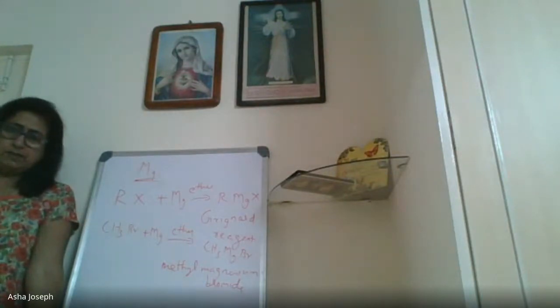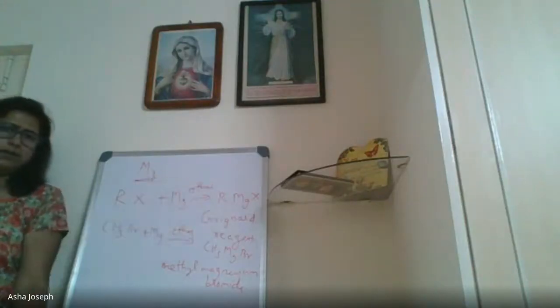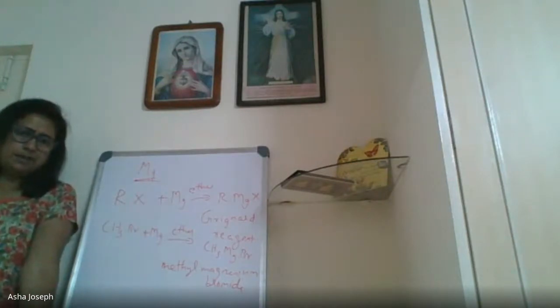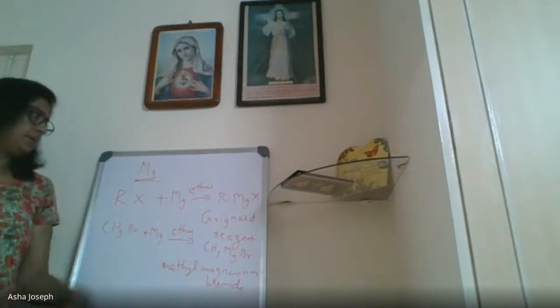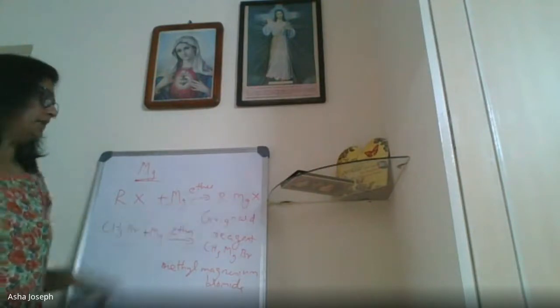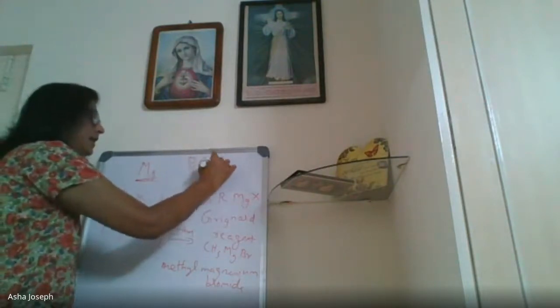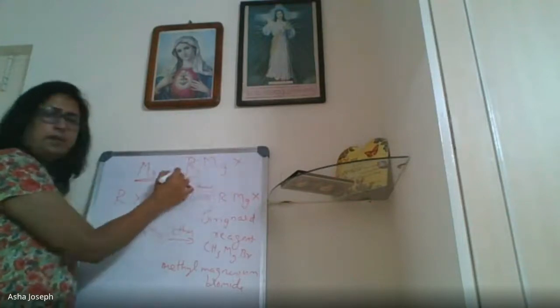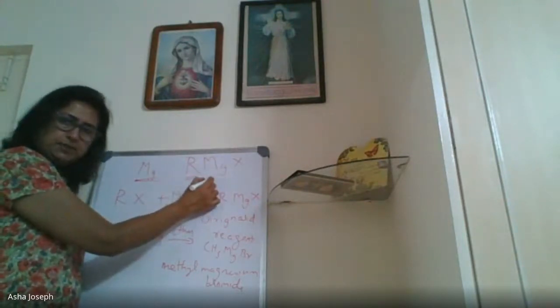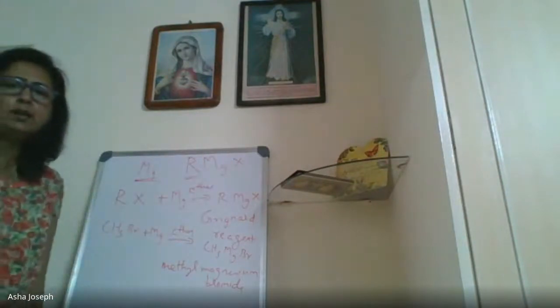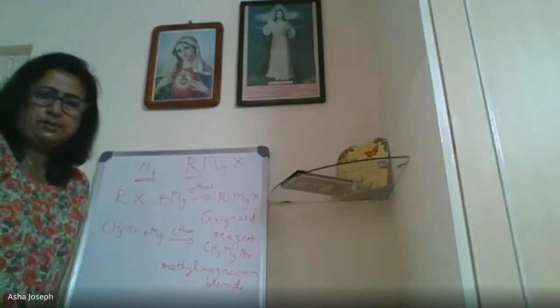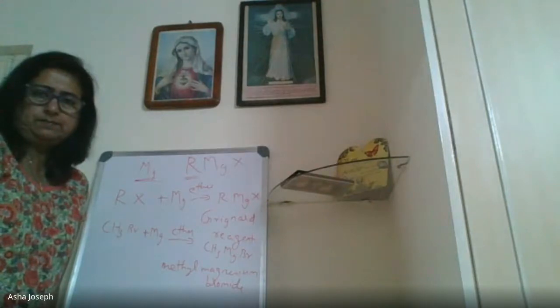Ma'am, explain that once again. What is Grignard reagent, that part? Grignard reagent is RMgX. When alkyl halide reacts with magnesium in presence of dry ether, you will get RMgX. That is the formula of Grignard reagent. R can be any alkyl group, Mg is magnesium, and X can be a halogen, like chlorine, bromine, or iodine. Clear now? Yes, ma'am. Ma'am, could you explain that again? There is a net fluctuation.